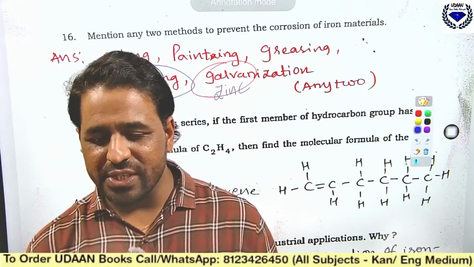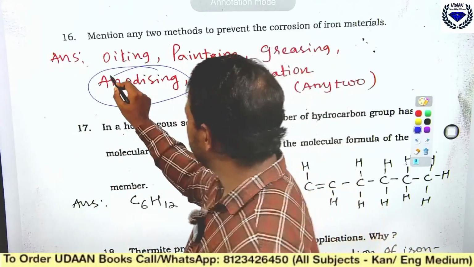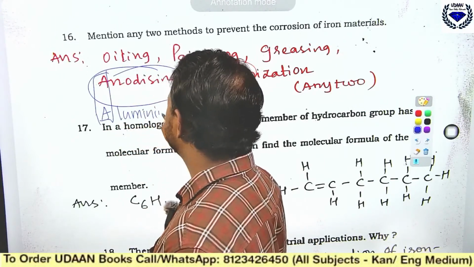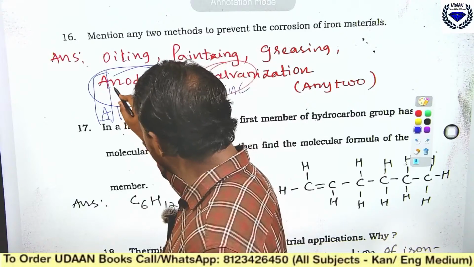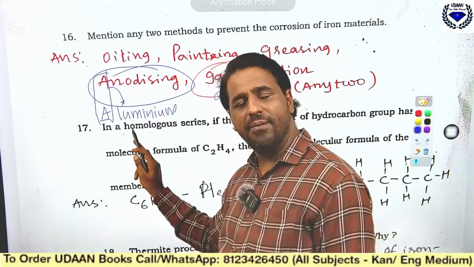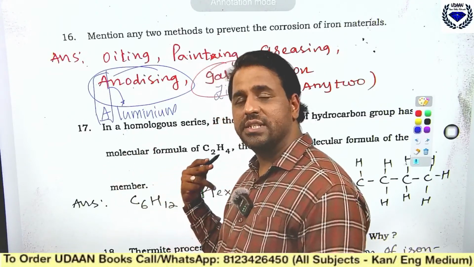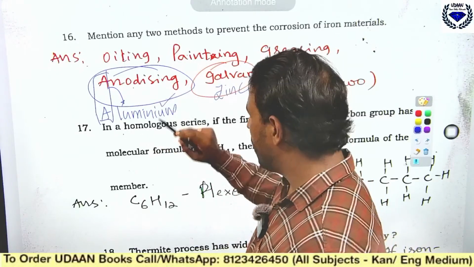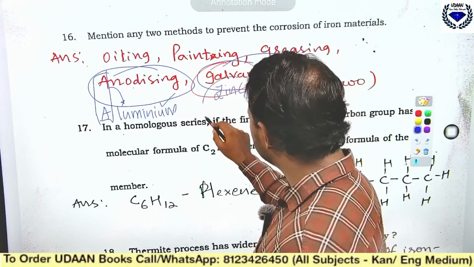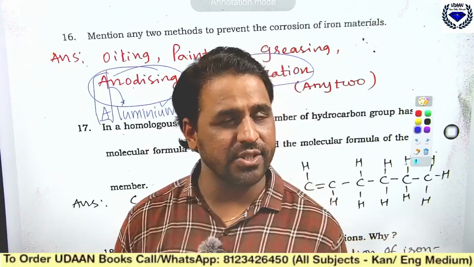So yes, what is anodizing? Can somebody let me know? See here, anodizing means A for anodizing, remember A for aluminium. Coating of any metal with aluminium to prevent oxidation, or to prevent corrosion, we call it anodizing. Similarly, galvanization means what? It is a process of coating the metal with zinc in order to prevent corrosion, that is called galvanization.